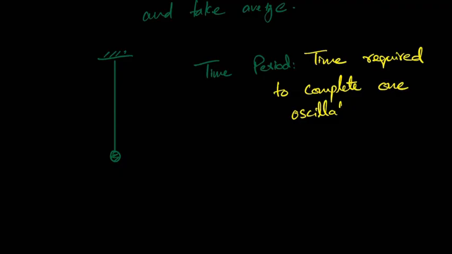So first you have to be careful about कि one oscillation complete कब होती है. Let's suppose ये यहाँ से जाएगा, this is the point. Let's call it position 1. Let's call this position 2. Let's call this thing position 3.